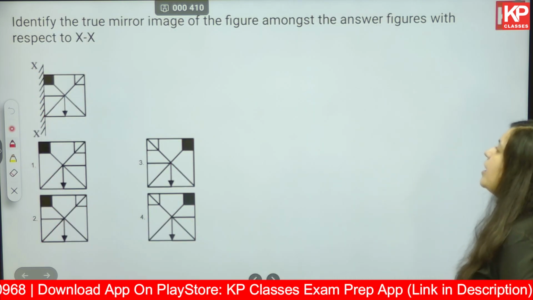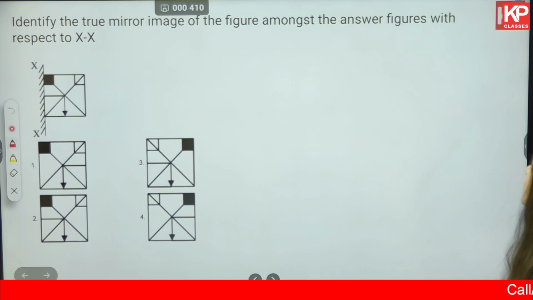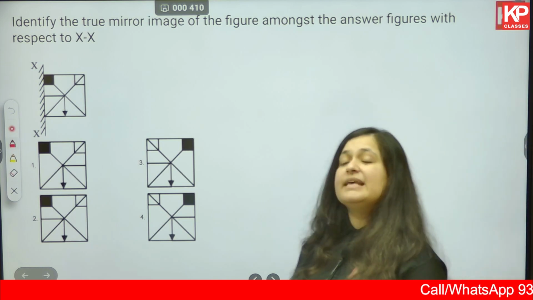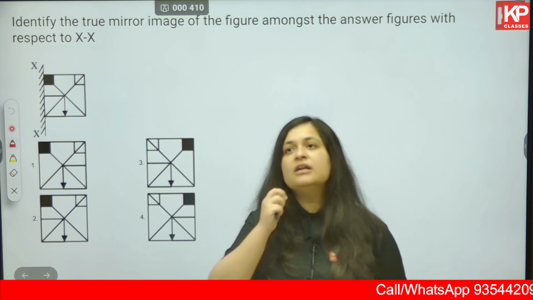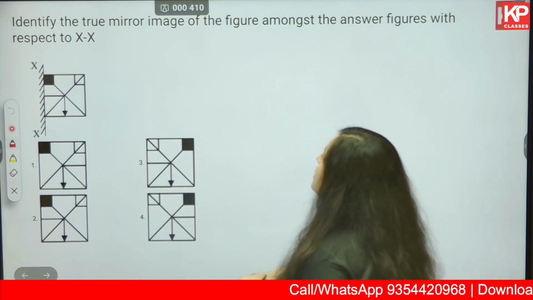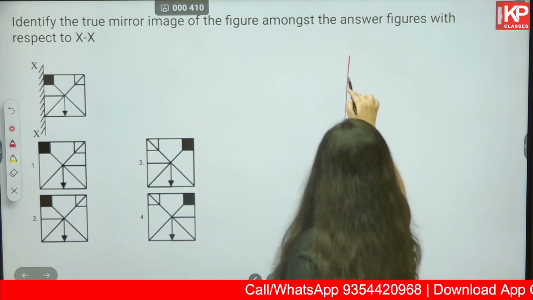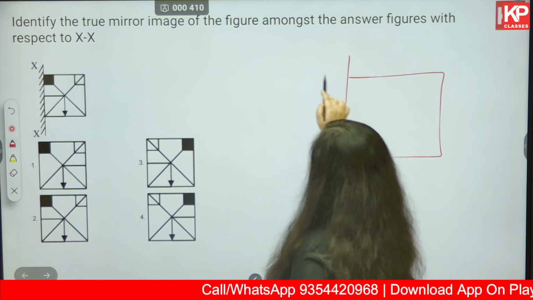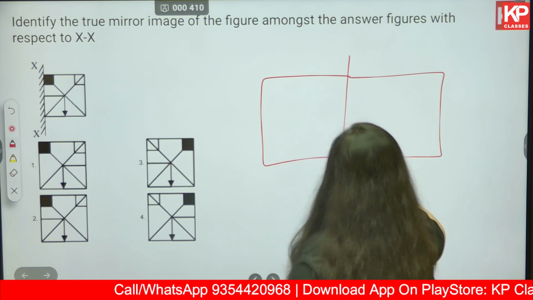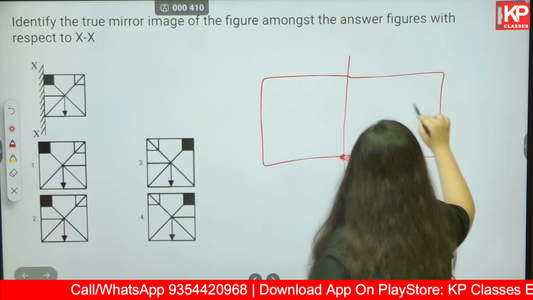Next, identify the true mirror image of the figure amongst the answer figures with respect to xx. This is a similar kind of question, more similar to the first one that we had seen. Okay, now let's check. A square, this should also become a square. The diagonal is in this manner.